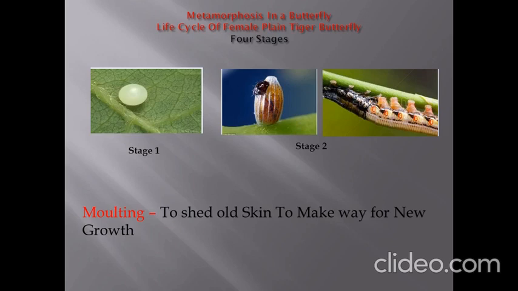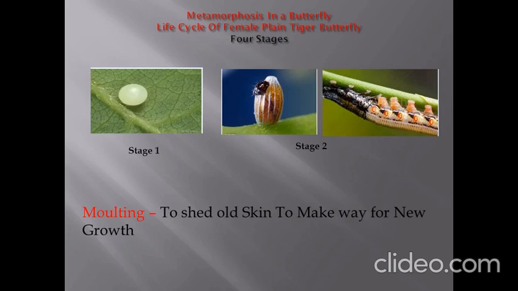They are an insect. They are a part of our environment. They are of various shapes and various colors. What do they eat? They will suck nectar from the flowers. Here the example of female plain tiger butterfly is shown. That is the life cycle of female plain tiger butterfly.